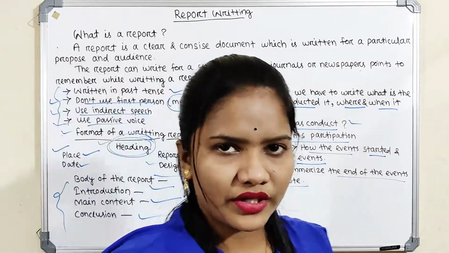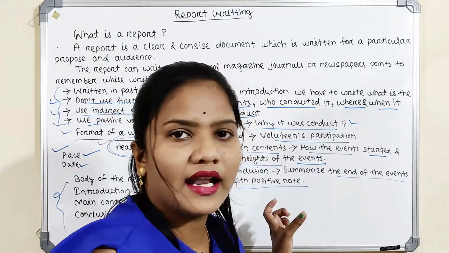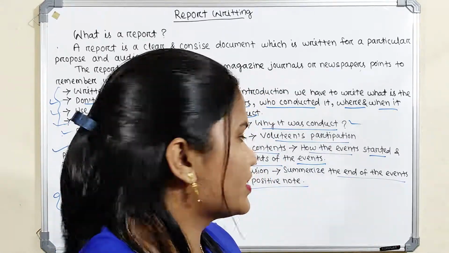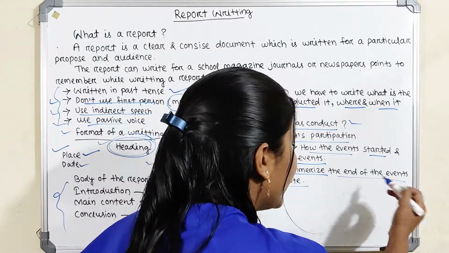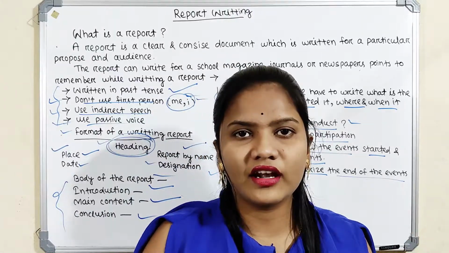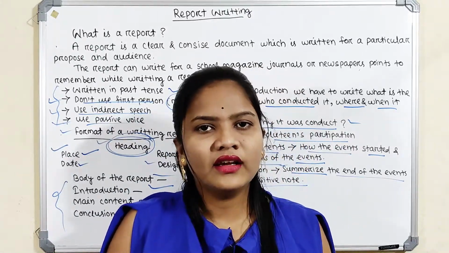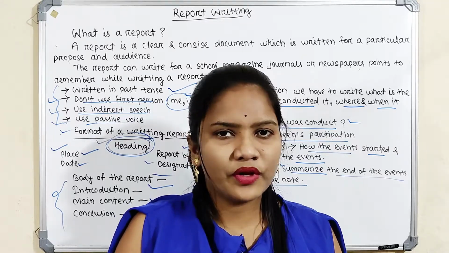Always when we write a report, we have to write in a positive way. Lastly we summarize everything in our report in a short, positive note.